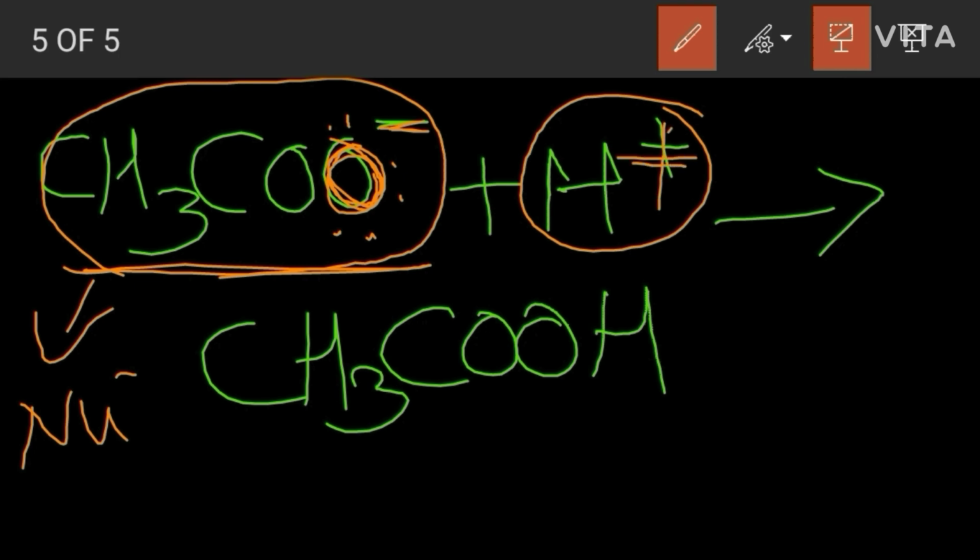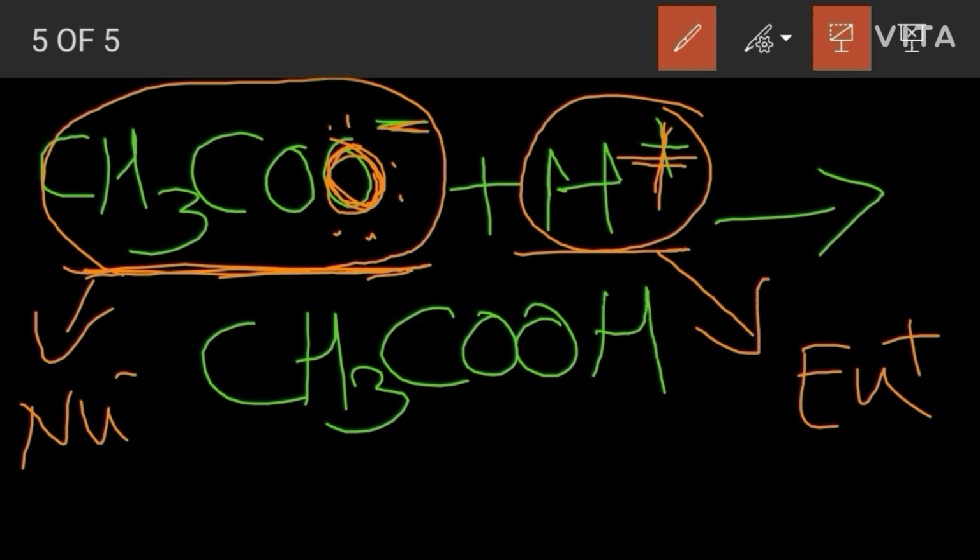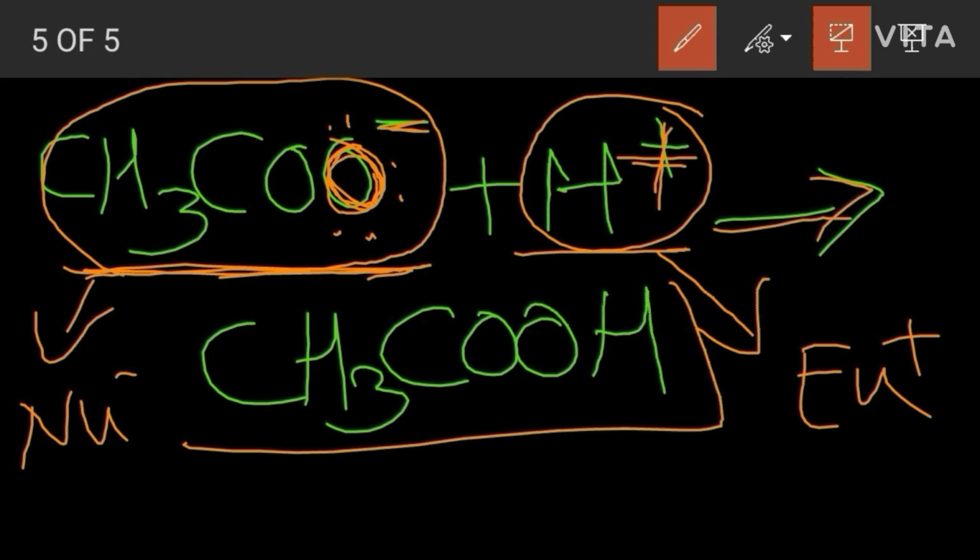It has electron deficiency, that's why it acts as an electrophile. Here, this nucleophile attacks the electrophile and forms a product, acetic acid.